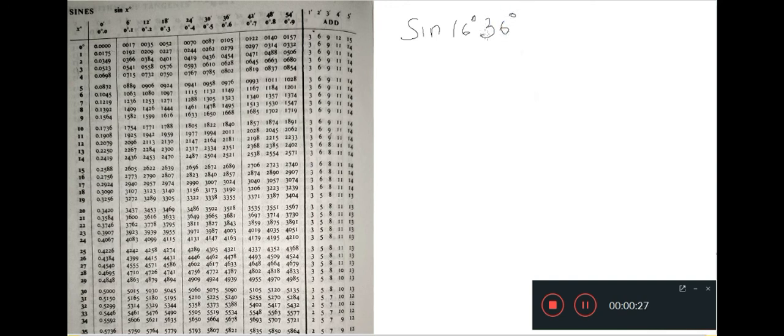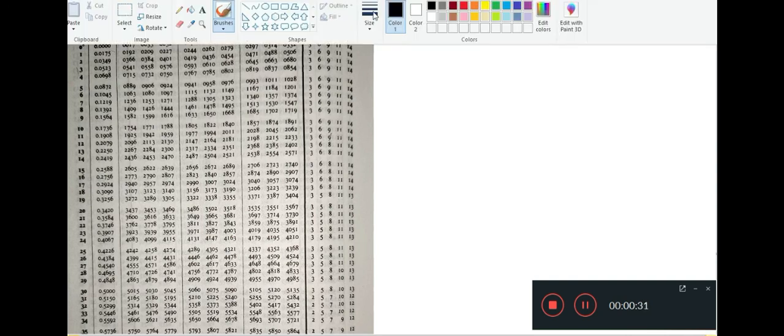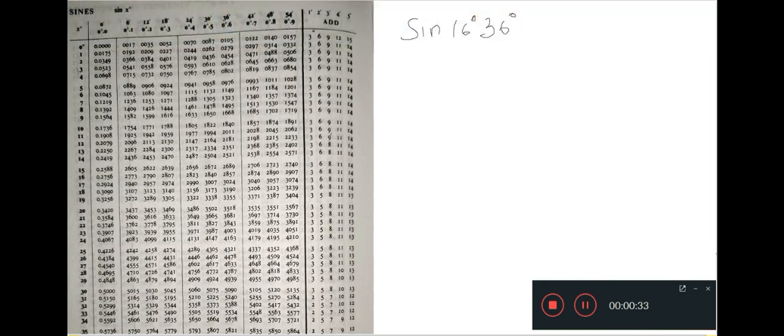Now you know that 36 minute is already there above. If you look at the upper part, there 36 minute is already there. So this is 30 and this is 36 minute. Since you already have that 36 minute, it is not a problem. From there you go down, straight down along this column.